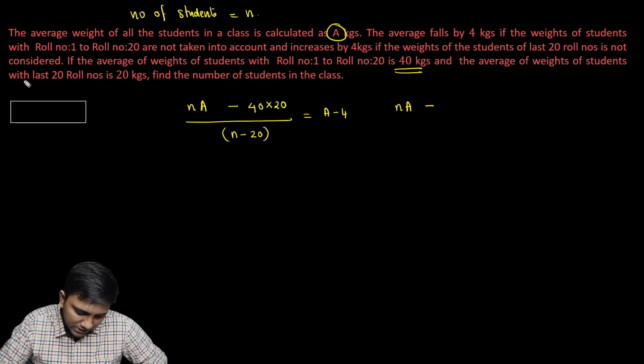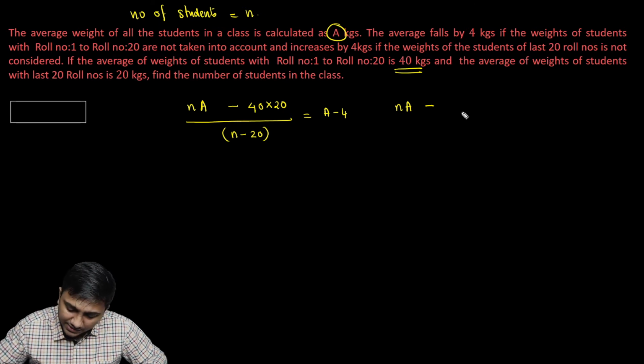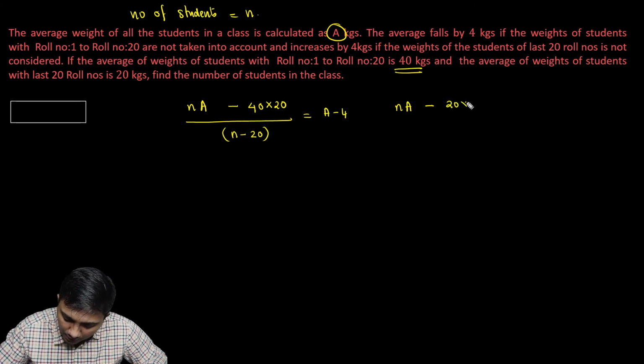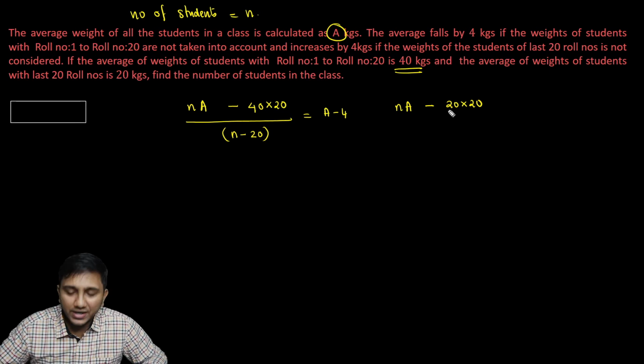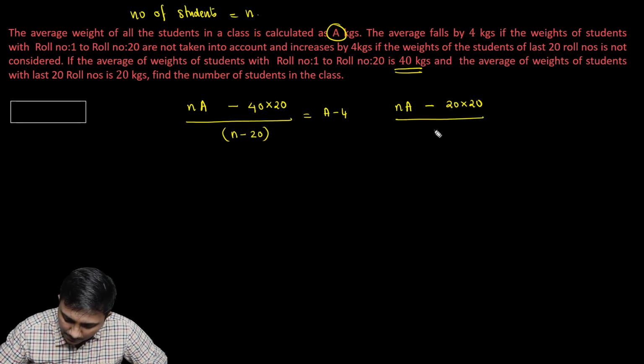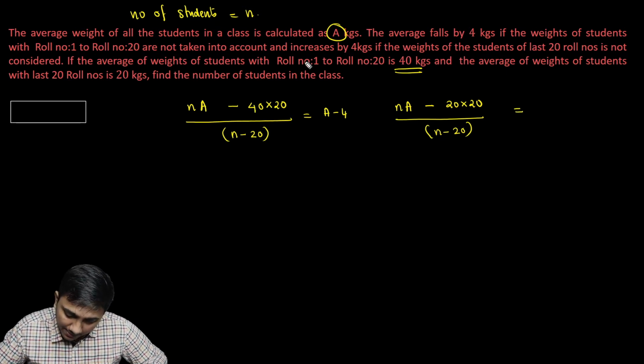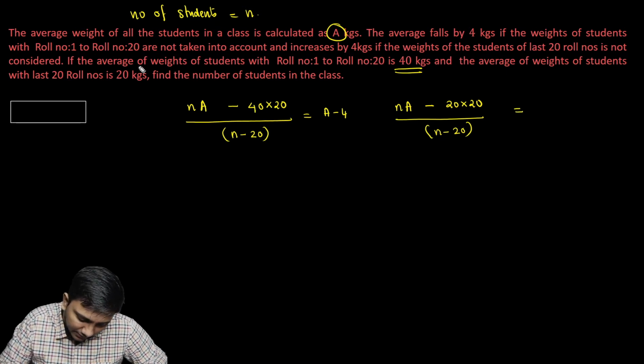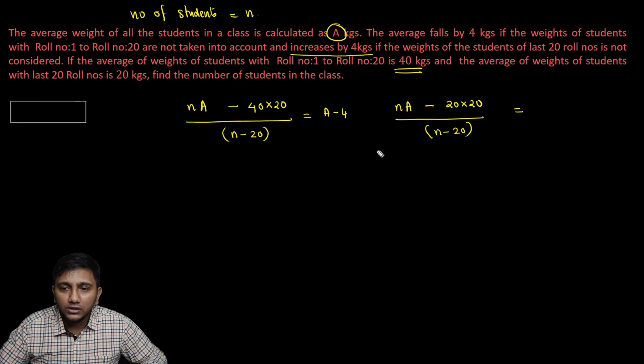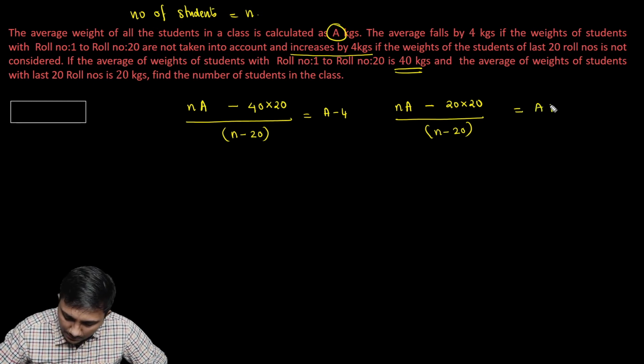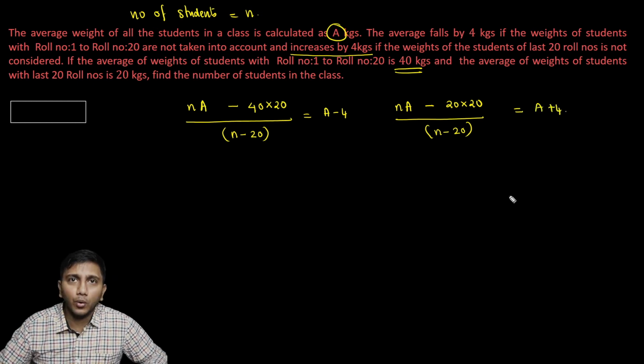The average weight of the students with the last 20 roll numbers is 20 kgs, so that will be 20 into 20, divided by n minus 20. Now that should lead to A plus 4. It increased by 4 kgs if the weights of the last 20 students were removed, so this is going to be A plus 4.